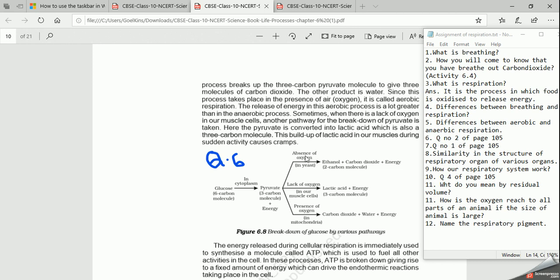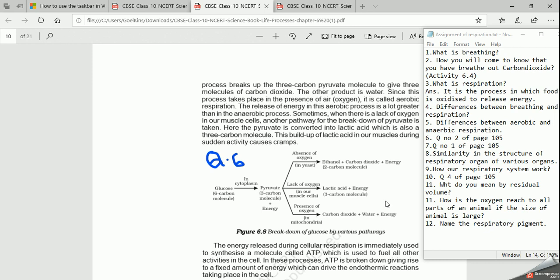This flow chart is very simple, given in your notebook. You can learn it, you can write from this. If you write this flow chart, it is more than sufficient. Anyway, in the previous paragraph it is given in sentences also, but instead of writing sentences, I prefer that you learn the chart which is given in your notebook. I have already marked question number 6, that is of your box question of page 105, and second, question number 2 of page number 105.